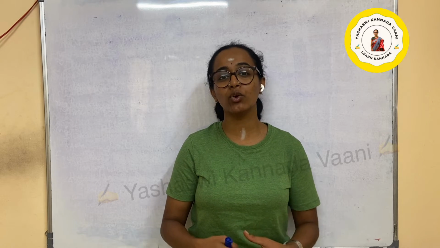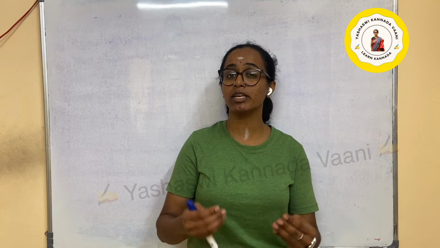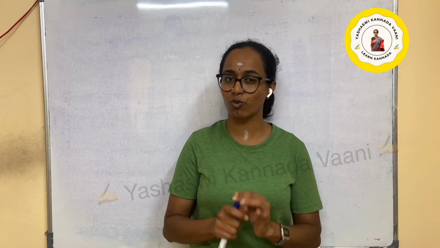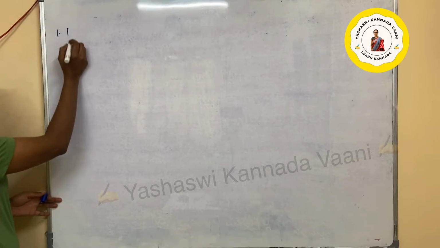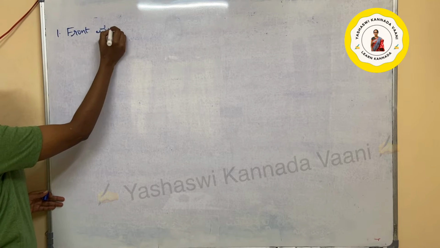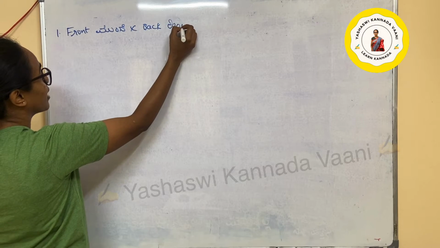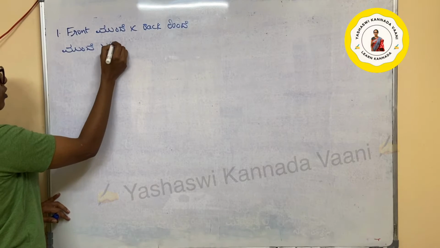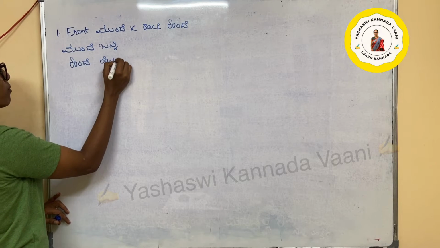In the last video we learned about opposite words. We learned a few opposite words. In this video also we'll be learning a few more opposite words and a few simple sentences we can frame for those words. So the first word is front, which means munde, and the opposite is back, which is hinde. So your sentence can be munde banni, come forward, hinde hogi, go back or move back.